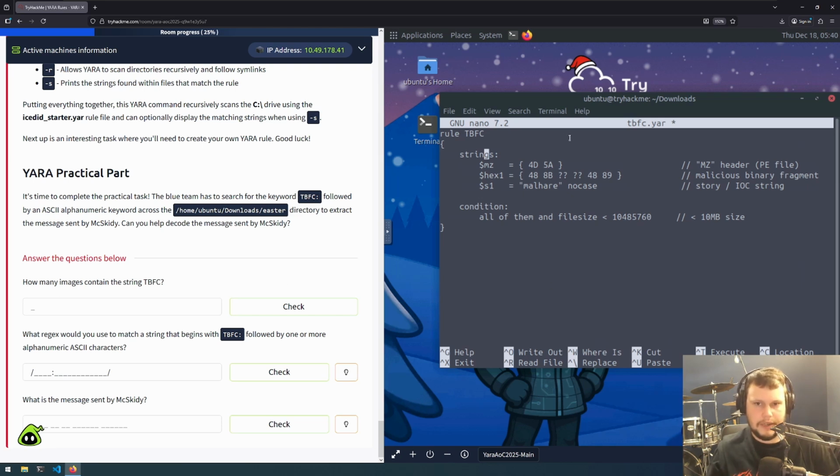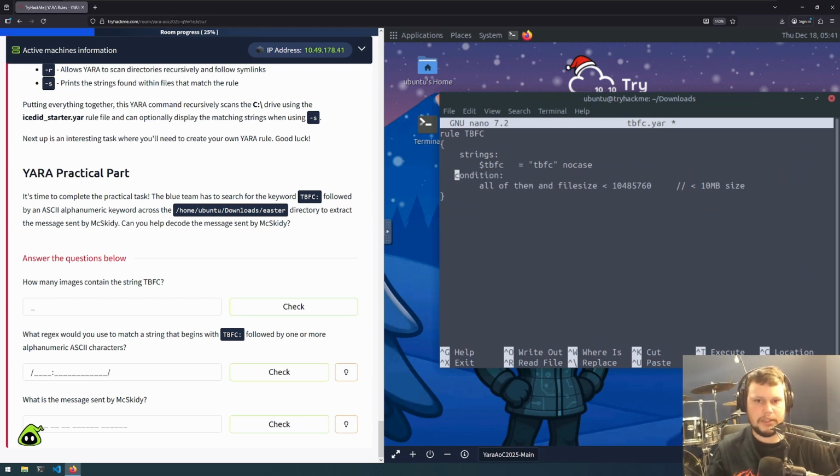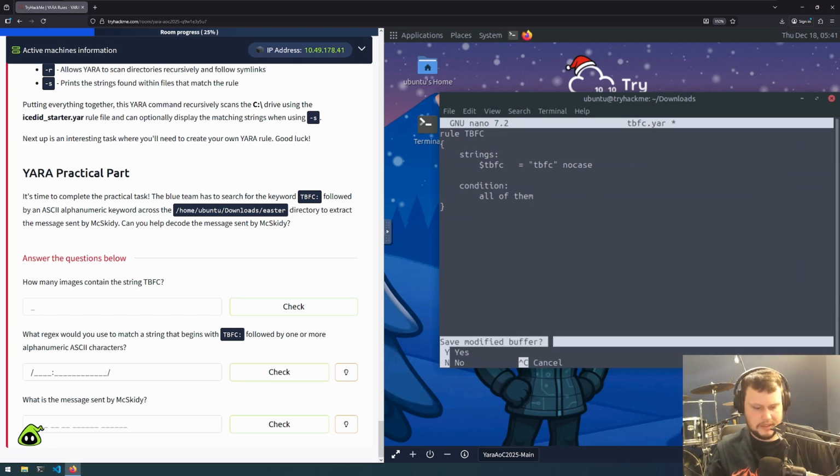So let's create a string and just call it TBFC, and we will make this equal to TBFC, like that, and do nocase. Then let's go through and delete the remaining strings and conditions. Put the condition back to here, keep it as all of them, and remove this last little bit at the end. So we should be able to save it. Control-X to exit, Y to save the modified buffer, and keep tbfc.yar.